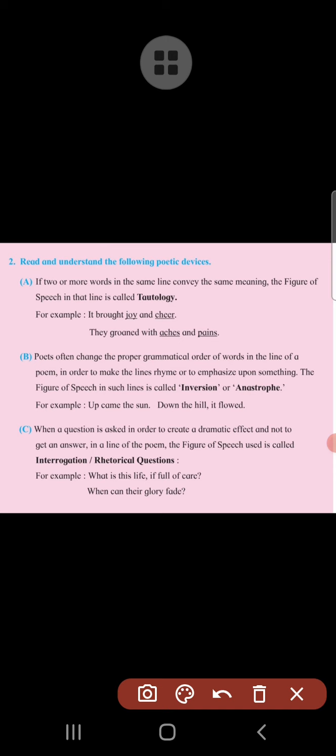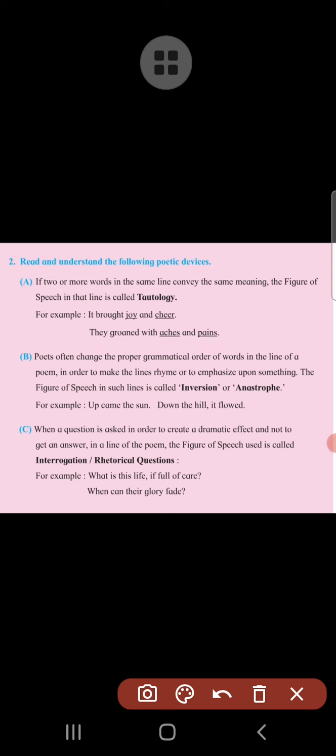Again, we will see the second example. They groaned with the aches and pain. Aches and pain. Now, ache and pain have the same meaning. Just like we say stomach pain or stomach ache, head pain or headache. Similarly, the ache and pain. It means the suffering of the persons is described with two different words, but the meaning is the same, and therefore it is an example of tautology.